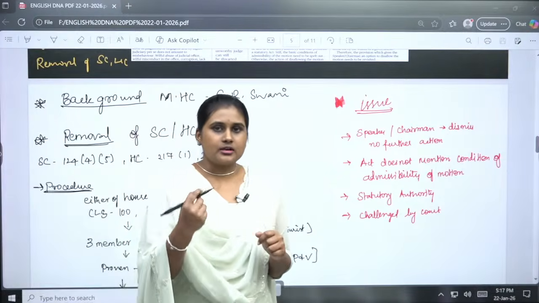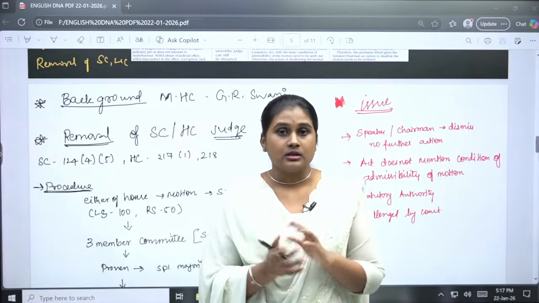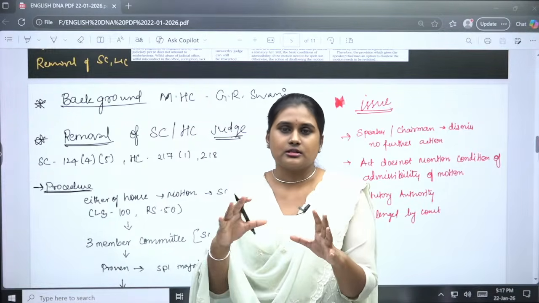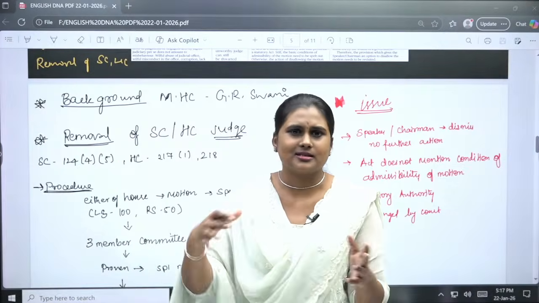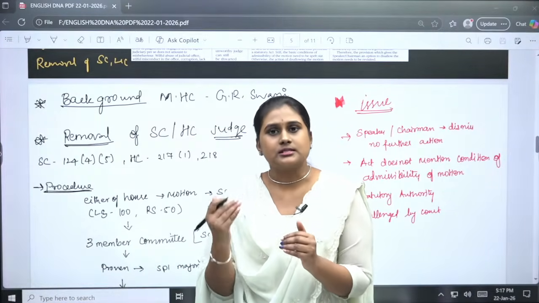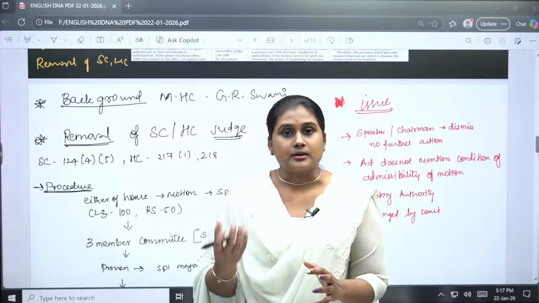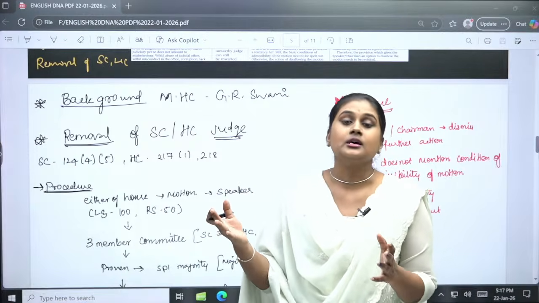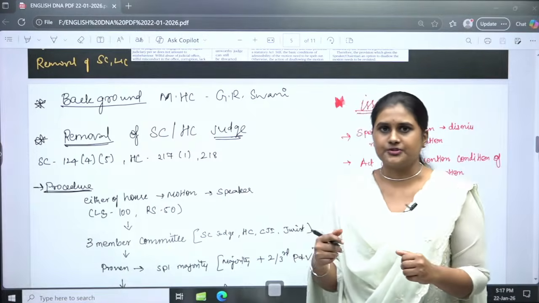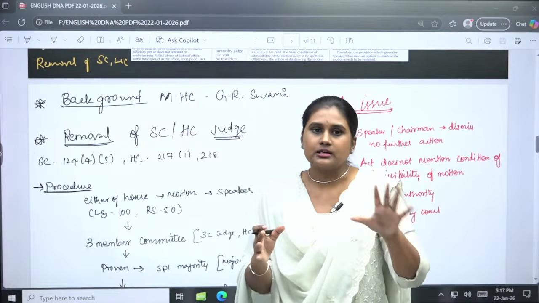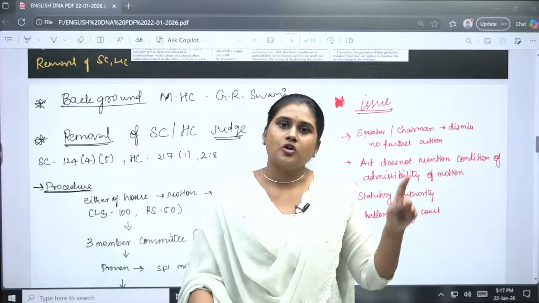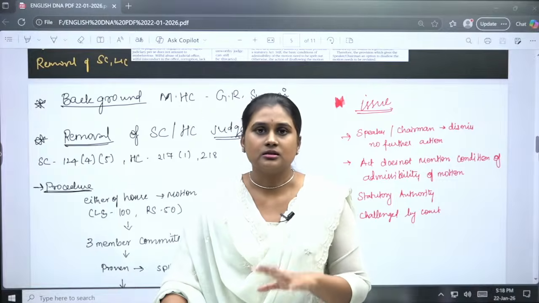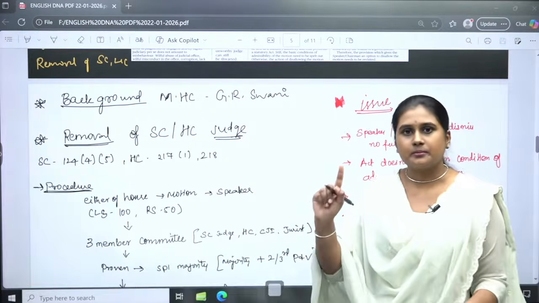Okay, so if a Speaker or Chairman dismisses that motion, it is not like the members are just giving the accusation like that. No, there will be some background, some events based on which only 100 members and 50 members of the Houses of Parliament give the motion, right? In case the Speaker or the Chairman dismisses it, somewhere or the other an unworthy judicial person remains in the system, right? So that is the main issue, and the major issue is with them only.